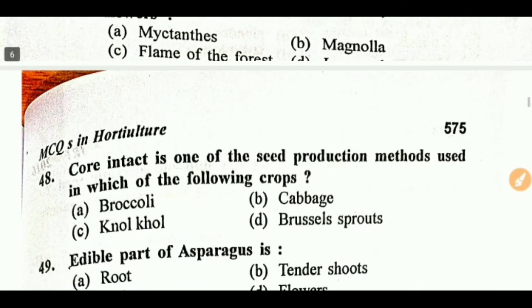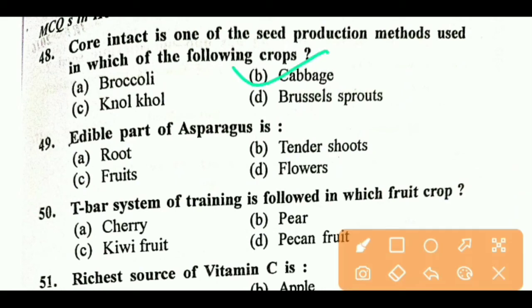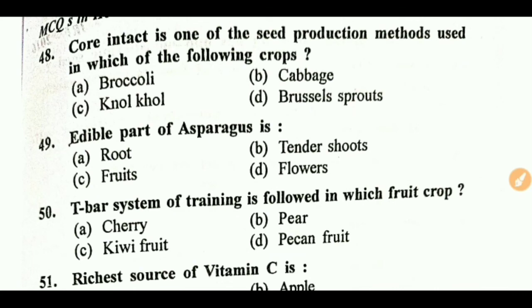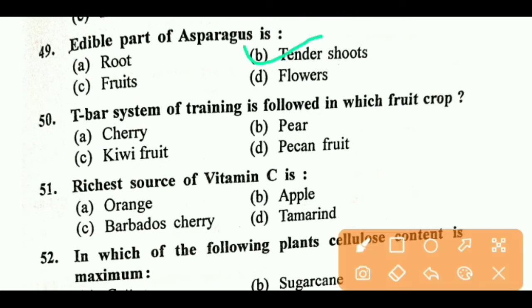Next question. Core intact is one of the seed production methods used in which of the following crops? Right option is B, cabbage. Next question. Edible part of asparagus. Right answer is B, tender shoot. It is also known as spear.